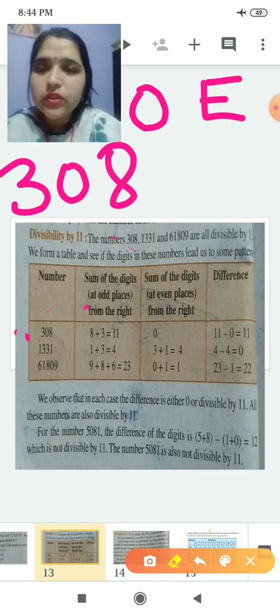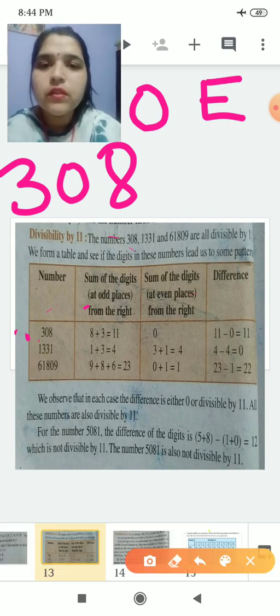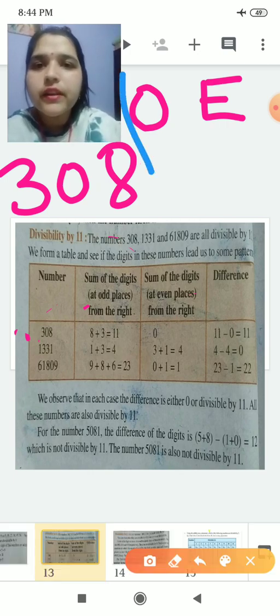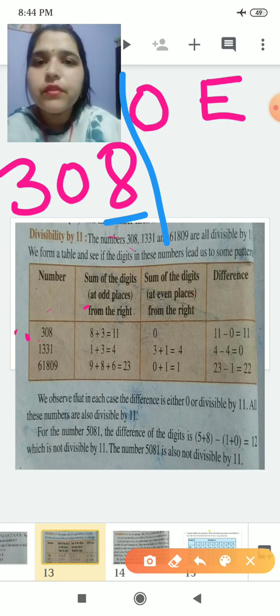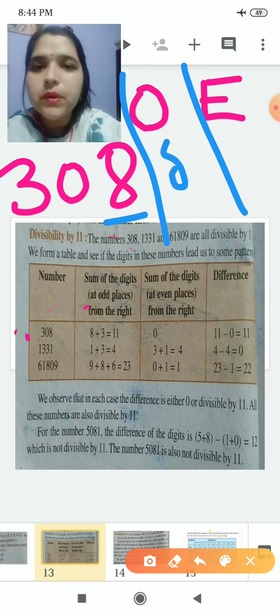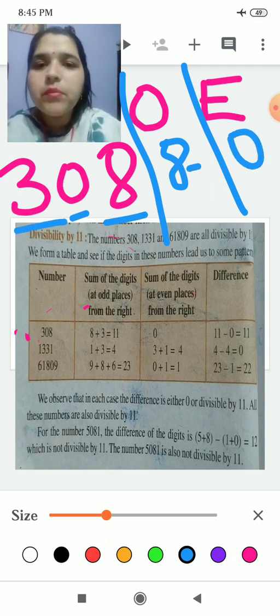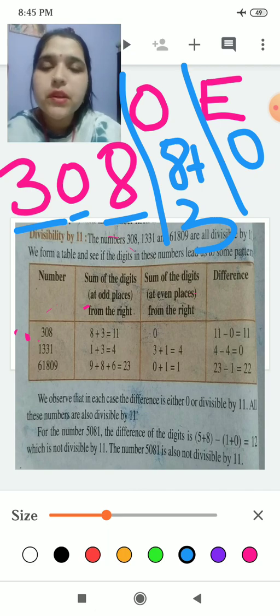if I am having 308 as a number, how will I write it? I will write 8. Where will 8 come? Just tell me. 8 will come here in the ones place. Okay, and 0 will go in the even place.